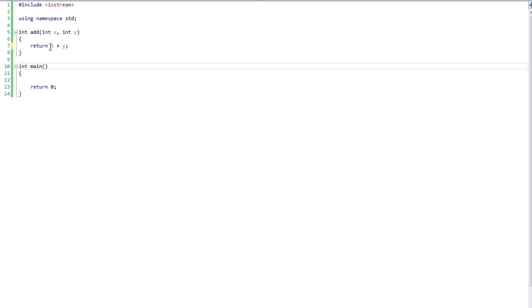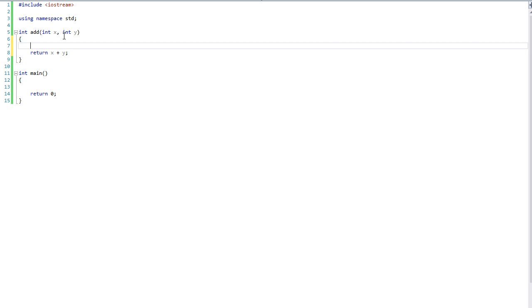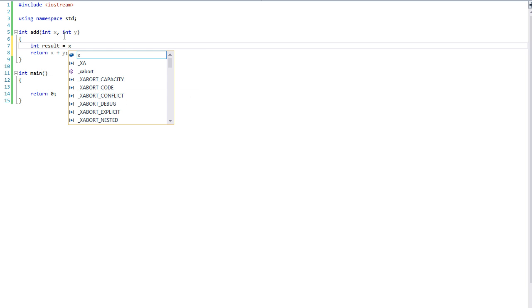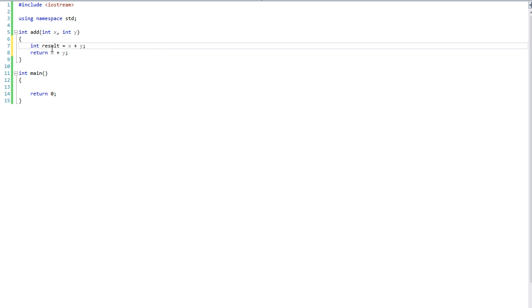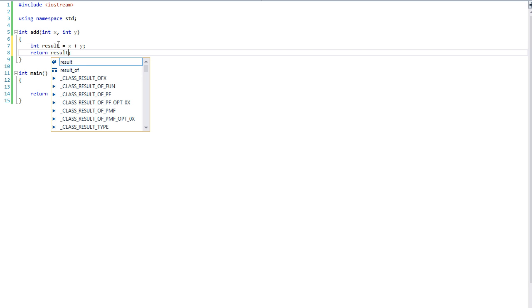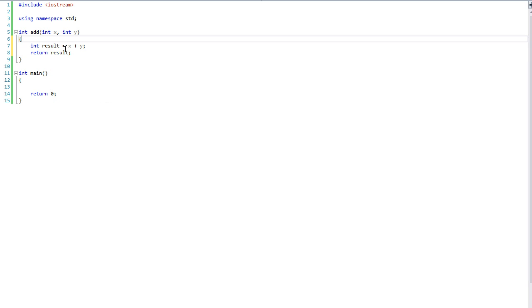Now, you can certainly do this: return and then use logic here, x plus y. We can add those as we return it. We can have those in the return line. Or, if you prefer, result is equal to x plus y, and then we can return the result. They both pretty much are the same thing. We're just returning x plus y in one line without having to store it in another integer. Okay, so that is a function.